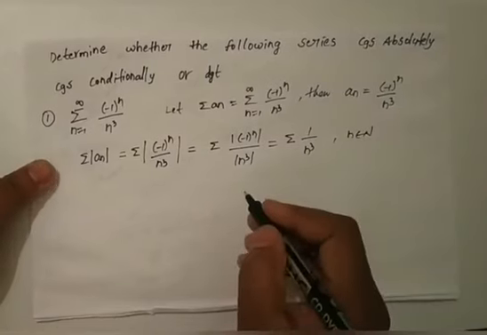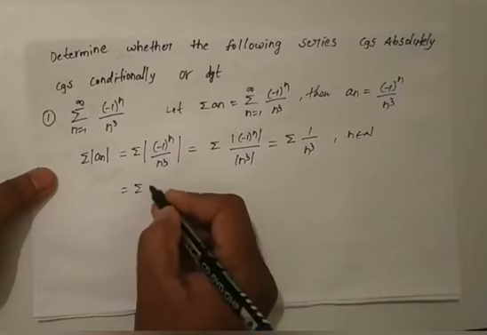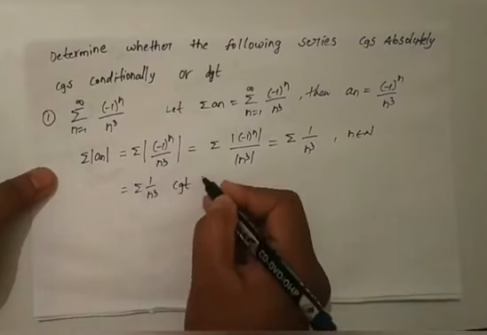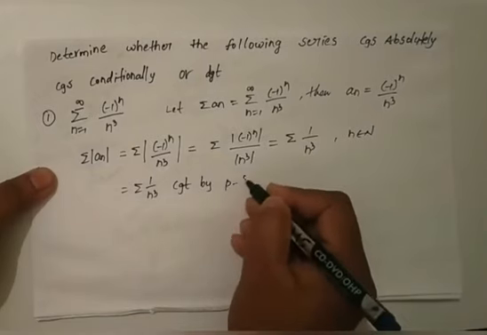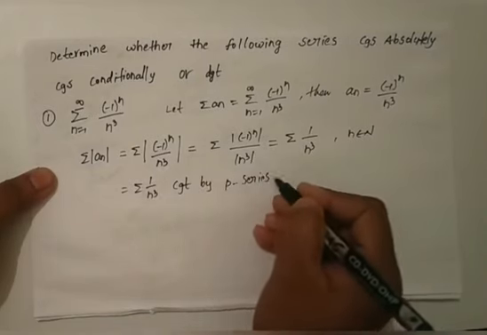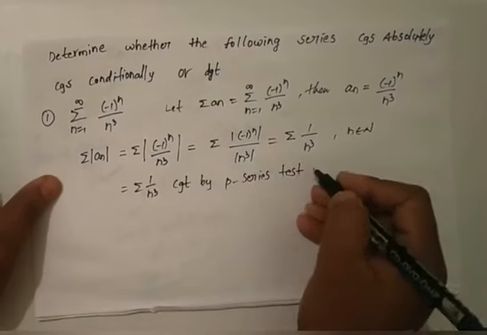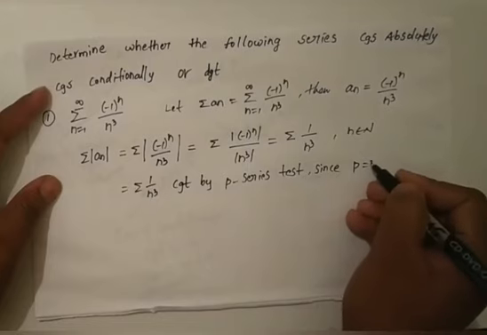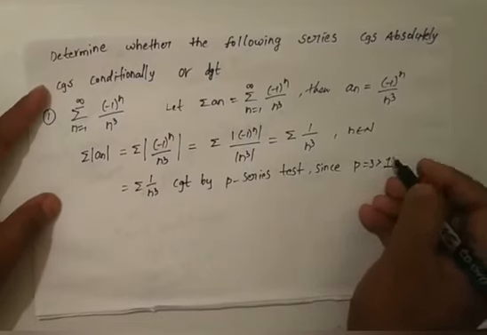So summation 1 by n cube is convergent by the P series test, because p is equal to 3, which is greater than 1.